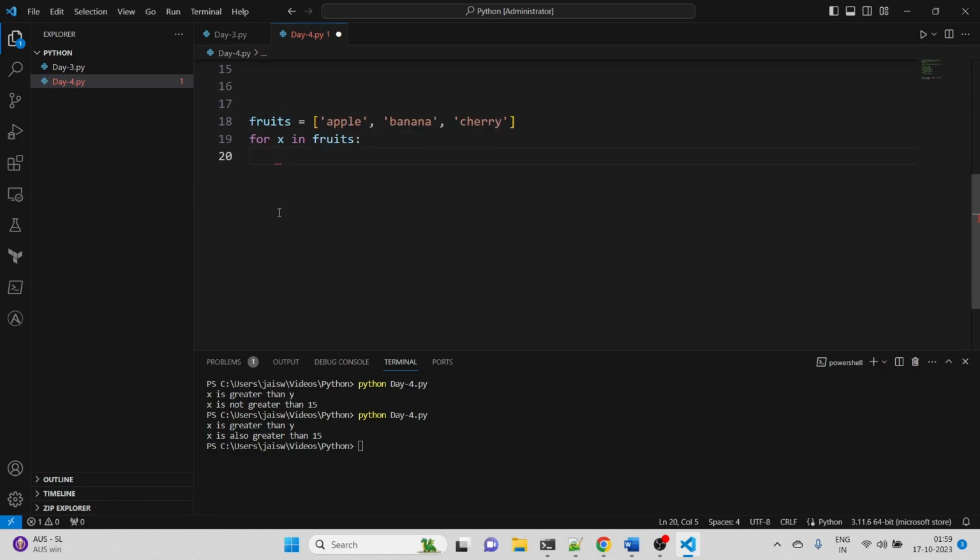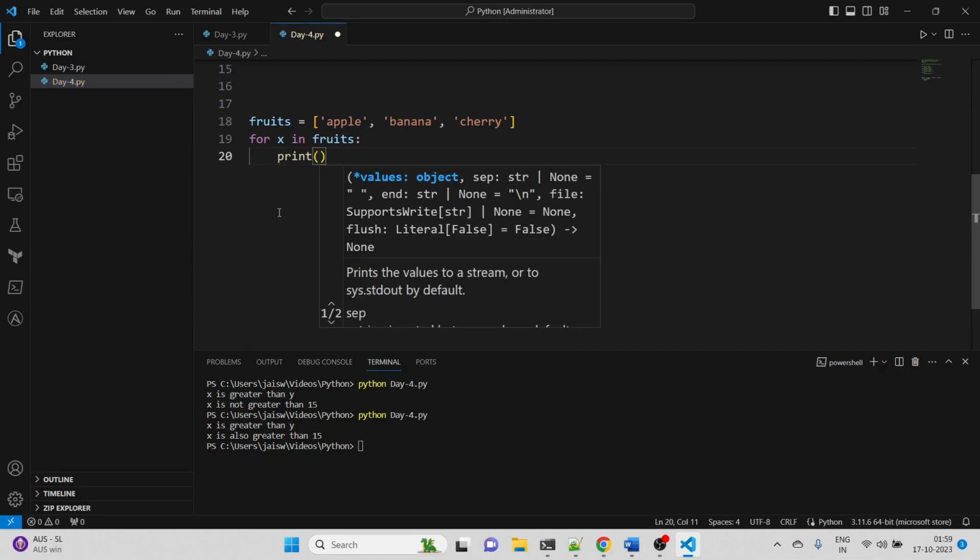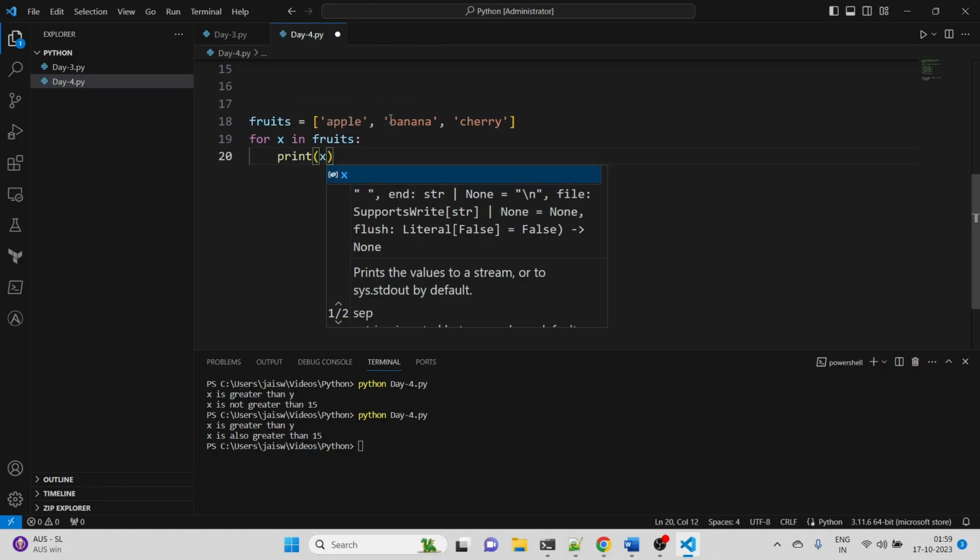So what statements do I want to write? Basically I want to print. So how can I print? We can print in this format: print, and here I will just write the variable that I took. The variable is x, right? Because we are iterating through this fruits list using x.